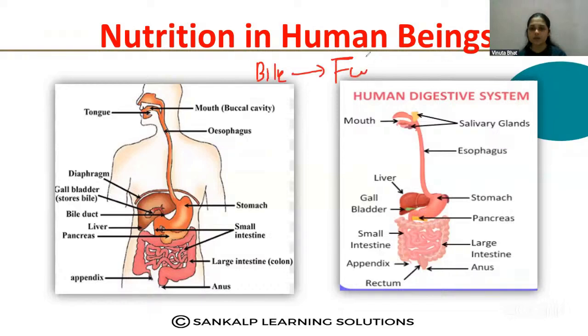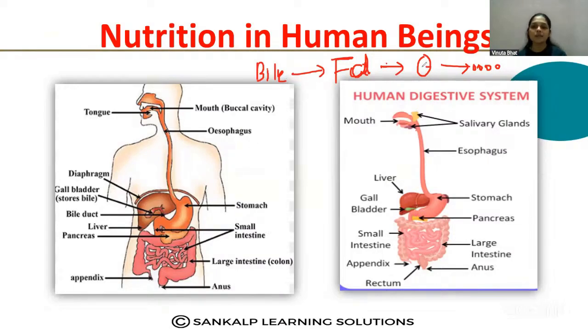The fat is in large globules, and bile divides the larger globules of fats into small globules. That is also called the emulsification of the fat. Large globules of the fat are converted into small globules by the action of bile juice.